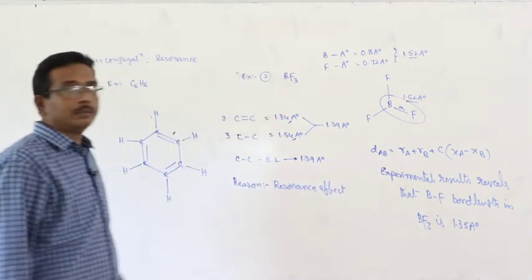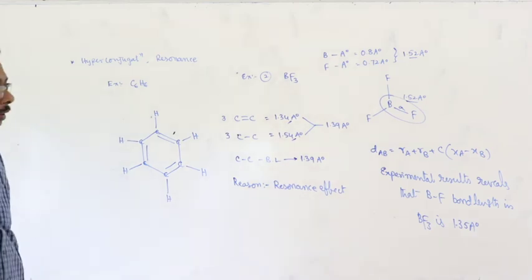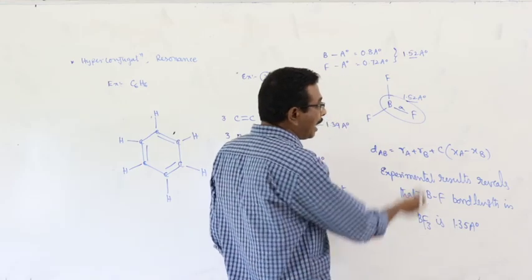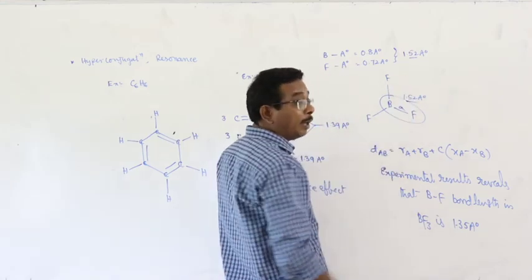Near about 0.25 angstrom units of the bond length is affected.